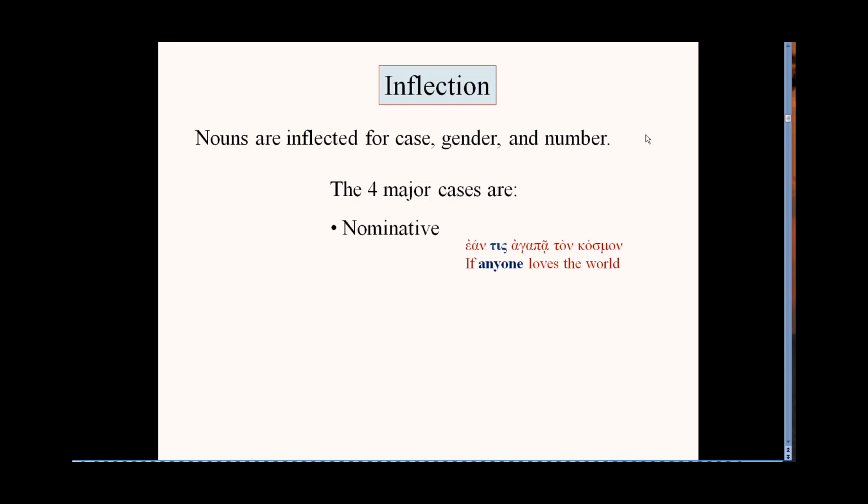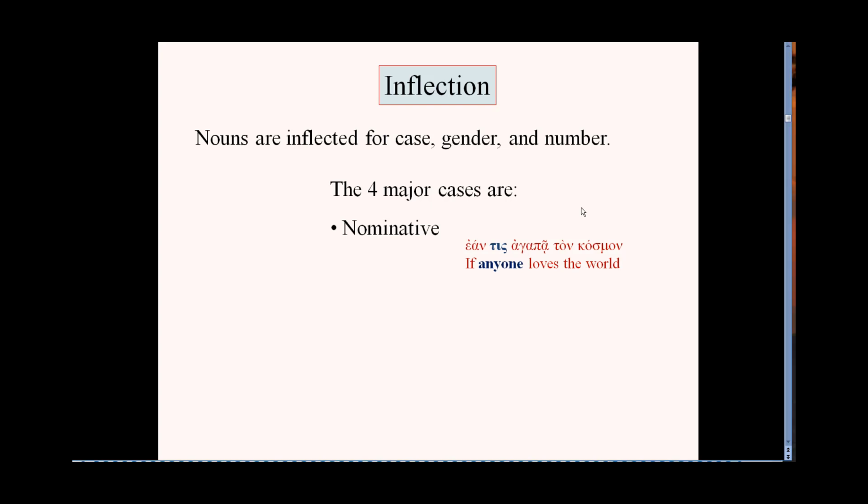So here's an example. Ean tis agapa ton kosmon. Now here we have the word tis. It is a nominative masculine singular noun, and it's serving as the subject of this sentence. If anyone loves the world. So it is the subject of the verb agapa, loves.